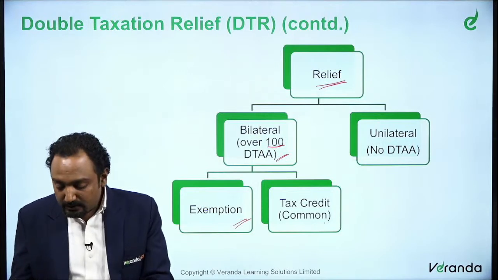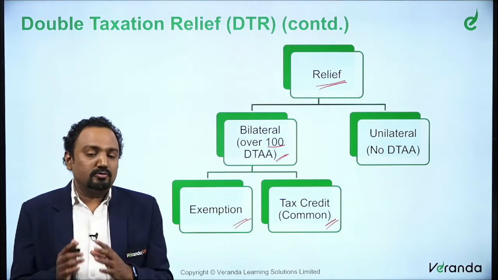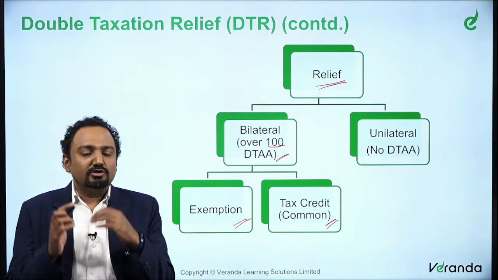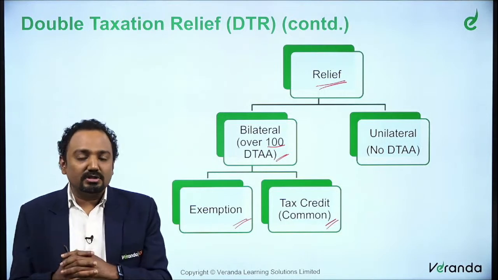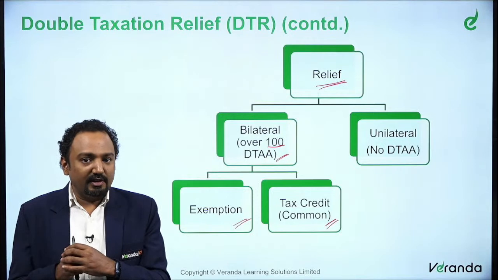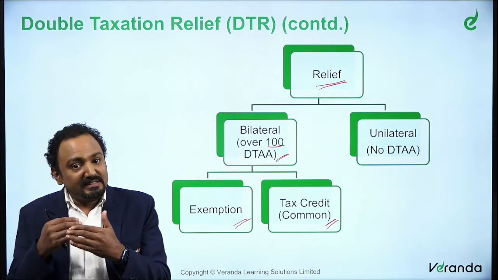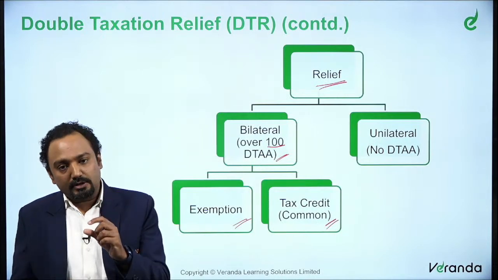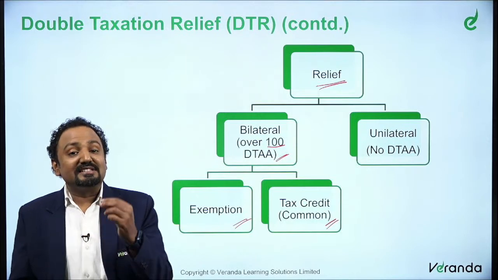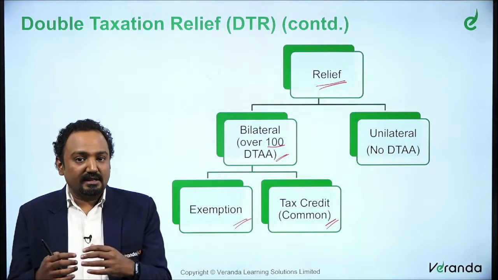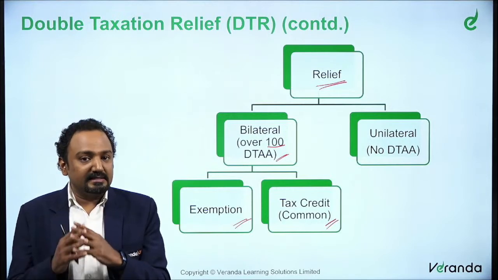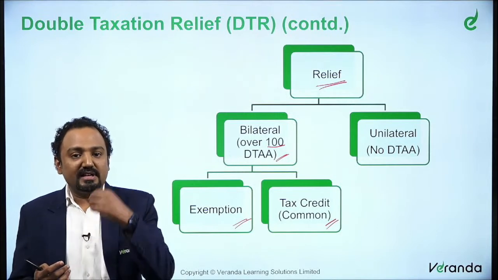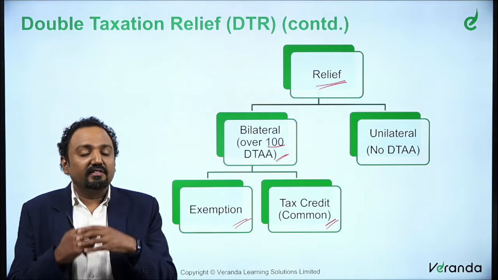You also have this method called tax credit, which is a common approach. What do you mean by credit? I guess the word itself explains what it could mean. Like your tax deducted at source, whenever tax is withheld for a particular income, you adjust the tax deducted on your behalf against the income that you are actually reporting. This tax deduction at source is taken as a tax credit, like your advance tax. Similarly, between DTAs, they agree that if both countries tax, the country in which the person is a resident gives them the tax credit.